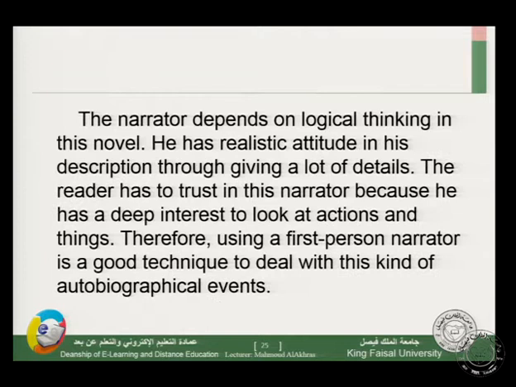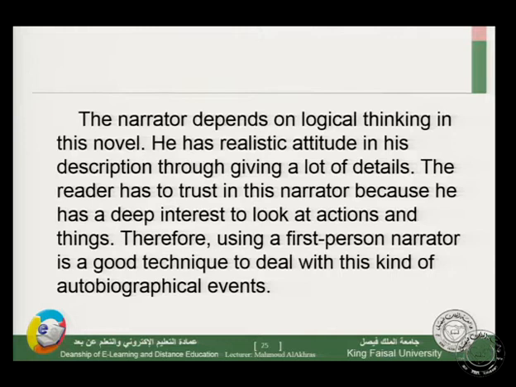The narrator depends on logical thinking in this novel. He has a realistic attitude in his description through giving a lot of details. The reader has to trust this narrator because he has no choice, and because the narrator has a deep interest in looking at actions and things.